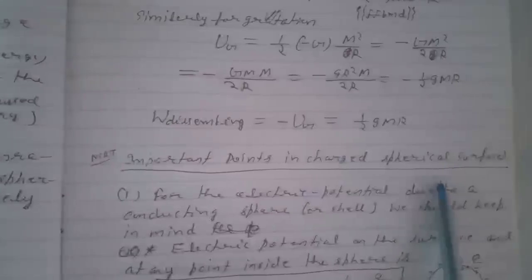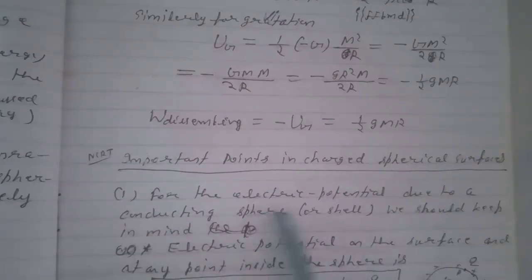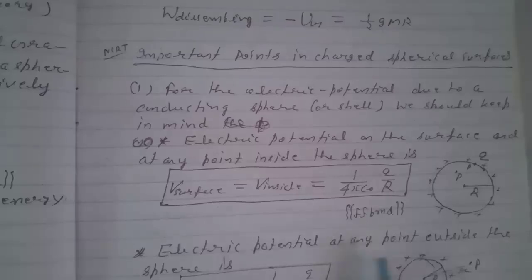Next, important points in charged spherical surfaces. 1. For the electric potential due to a conducting sphere or shell, we should keep in mind, first, the electric potential on the surface and at any point inside the sphere is V surface equal to V inside equal to 1 by 4 pi epsilon naught Q by R. And second, the electric potential at any point outside the sphere will be V out equal to 1 by 4 pi epsilon naught Q by R.